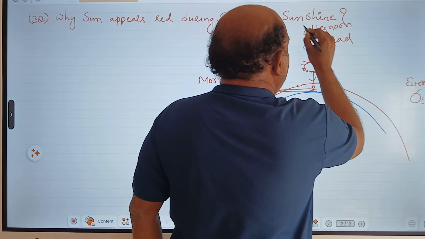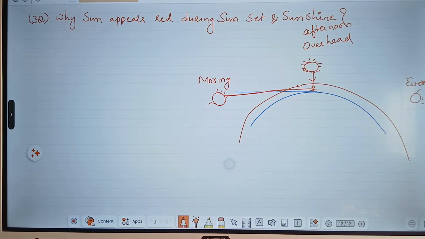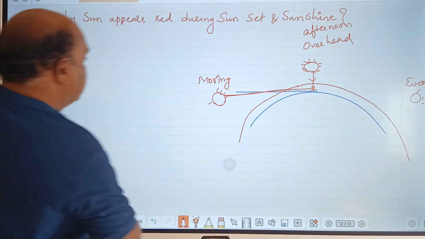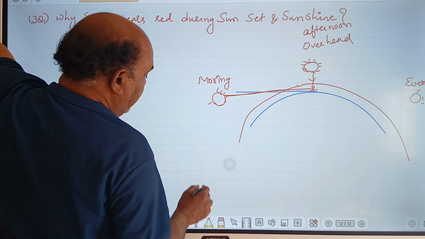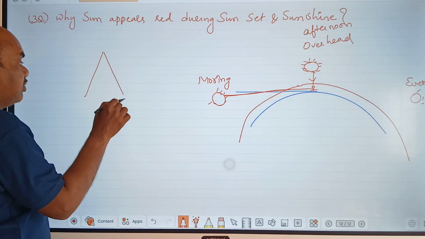You know that in the afternoon, sunlight reaches us quickly because the sun is overhead of us. But in the morning and evening, it takes a longer distance. So what will happen? The light ray should travel a longer distance here. When a light ray travels a longer distance, already you know that red color travels longer distance.